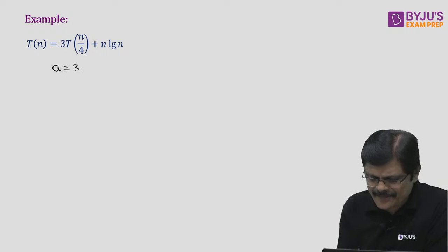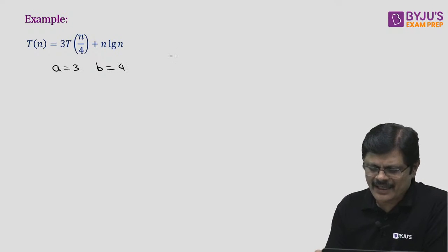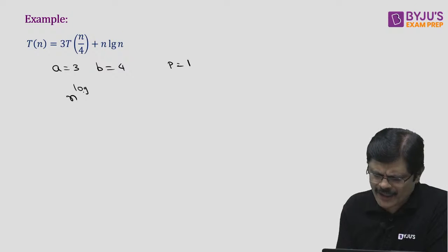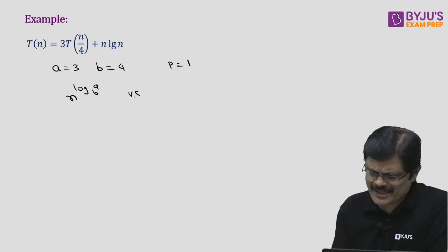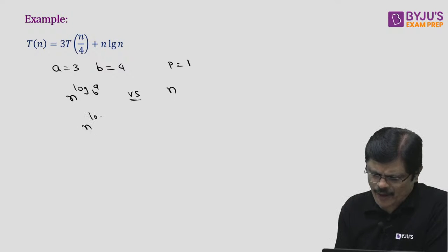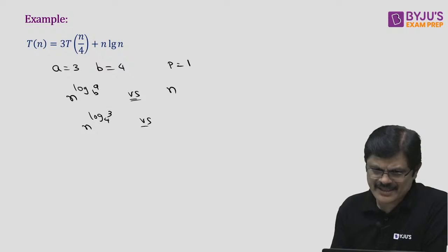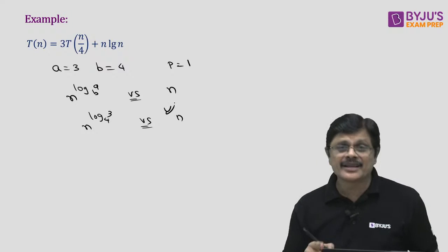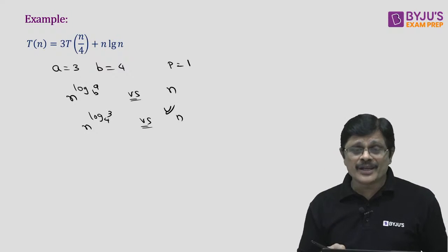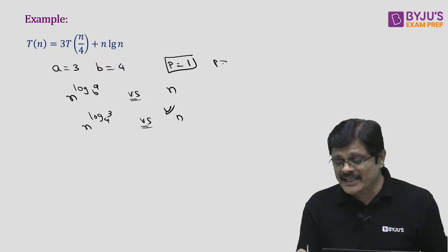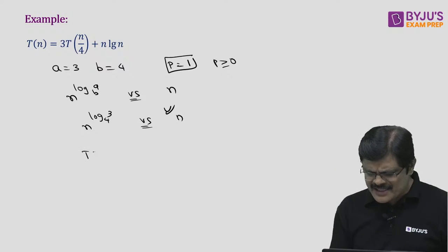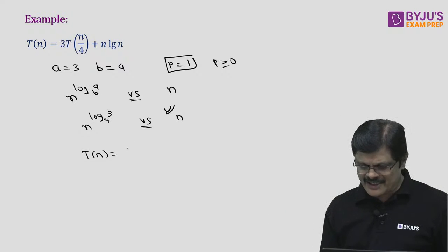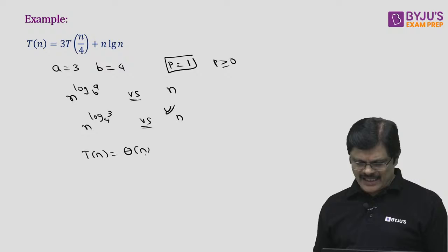Here a is 3, b is 4 and p value is 1. Now if you consider n power log a to the base b versus n, this is n power log 3 to the base 4 versus n. Now if you consider these two, obviously this is dominating. When this is dominating, you have to see the value of p. P is greater than or equal to 0. Then this is our regular case of the master theorem. That is nothing but Tn is equal to theta n, my dear friends.